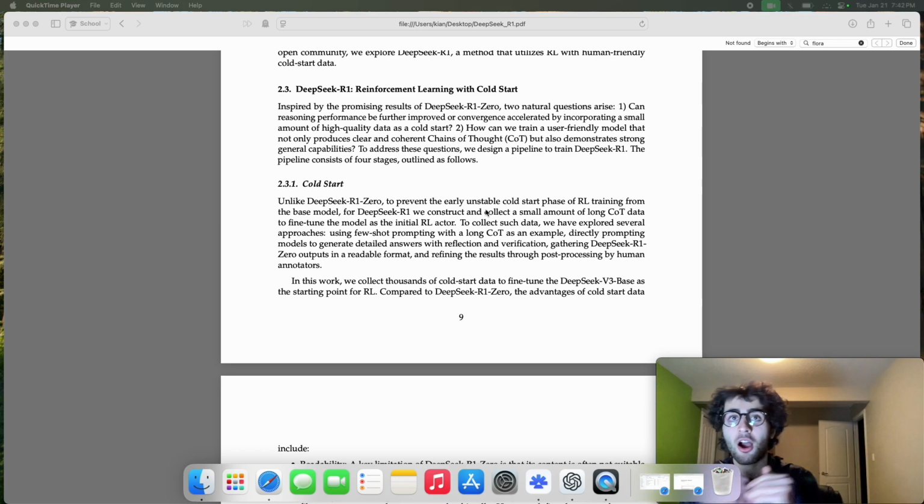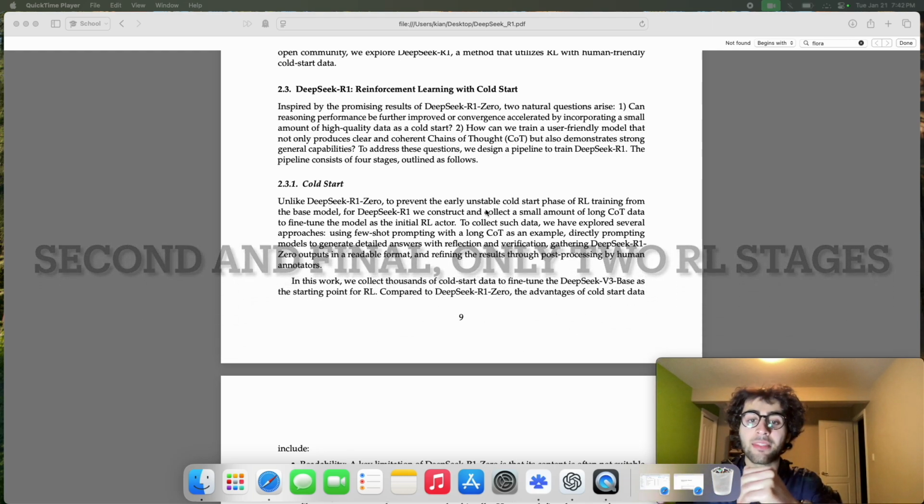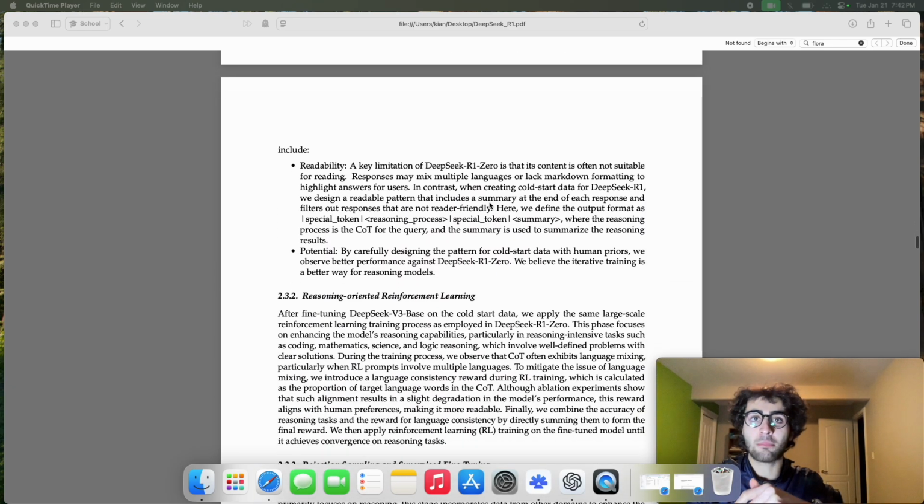So if you are following up to now, we retrain DeepSeek V3 base twice. We train it once, the base model in the first stage, and then a second time at the third step. And at the third step, once we retrain it on the new supervised fine-tuned data, then we run a fourth and final RL stage, and the output of that stage is R1. So that's the final checkpoint.